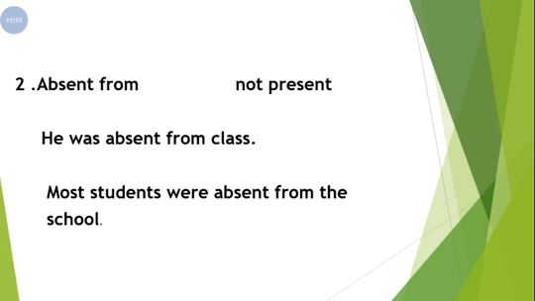Our next phrasal verb is absent from. It means not present. Our first sentence is he was absent from class. So meaning is he was not present in class. Most students were absent from the school. So here the idea is that with absent we use from. You cannot say that he is absent in class, he is absent by class. So this is the phrasal verb. With absent we use from.